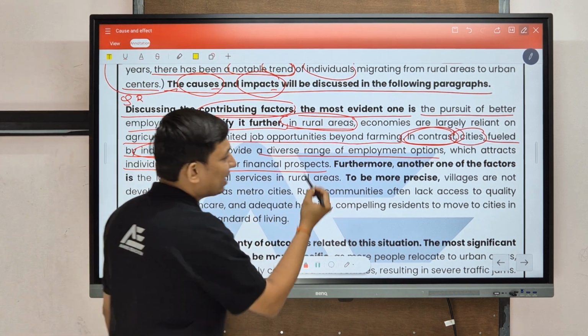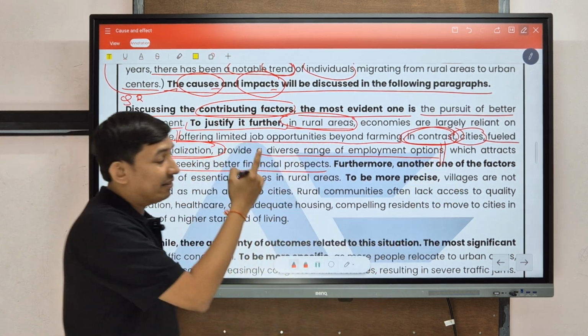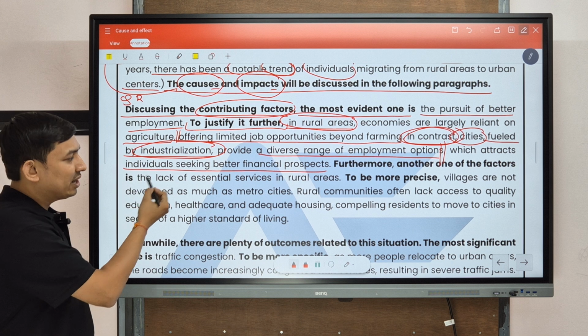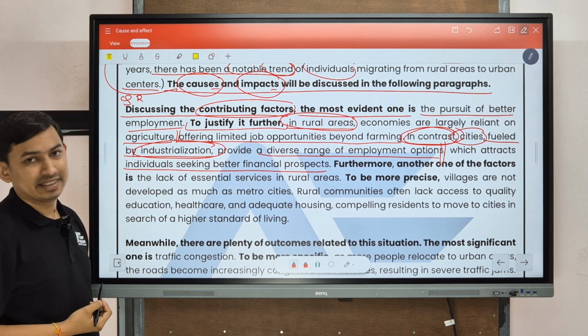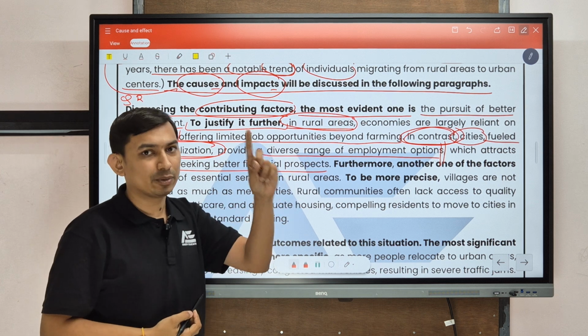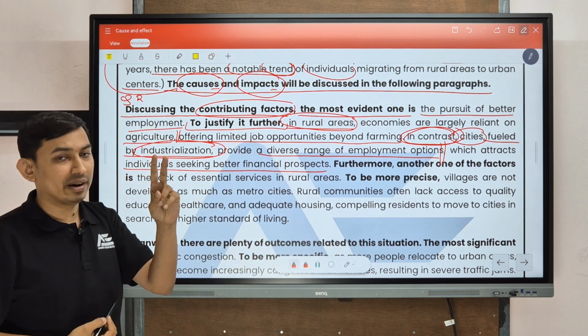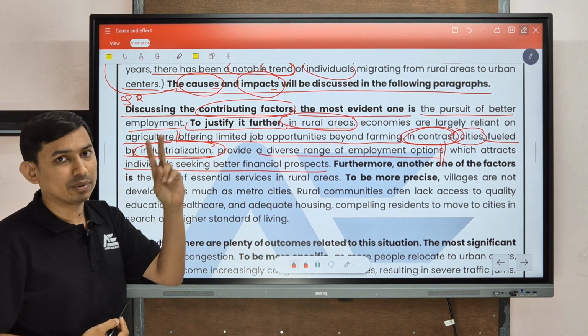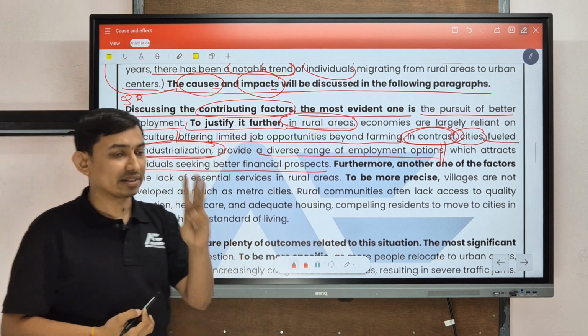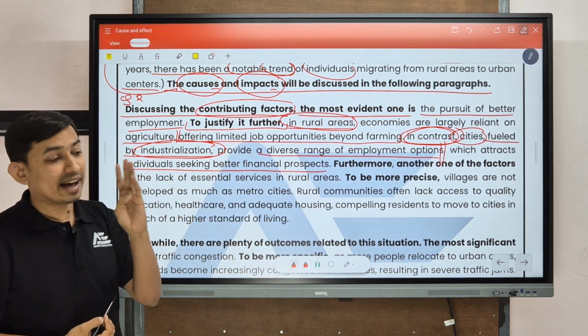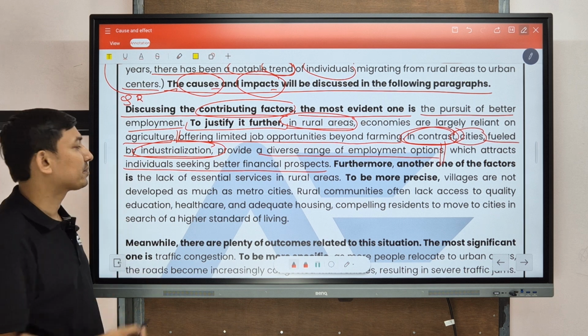So this is your last statement, which attracts individuals seeking better financial prospects. So here we can see that firstly they have written a background statement, step 1.1, the lack of job opportunity. Then in contrast, in city areas, there are diverse job opportunities. And the last one is related to result or effect.